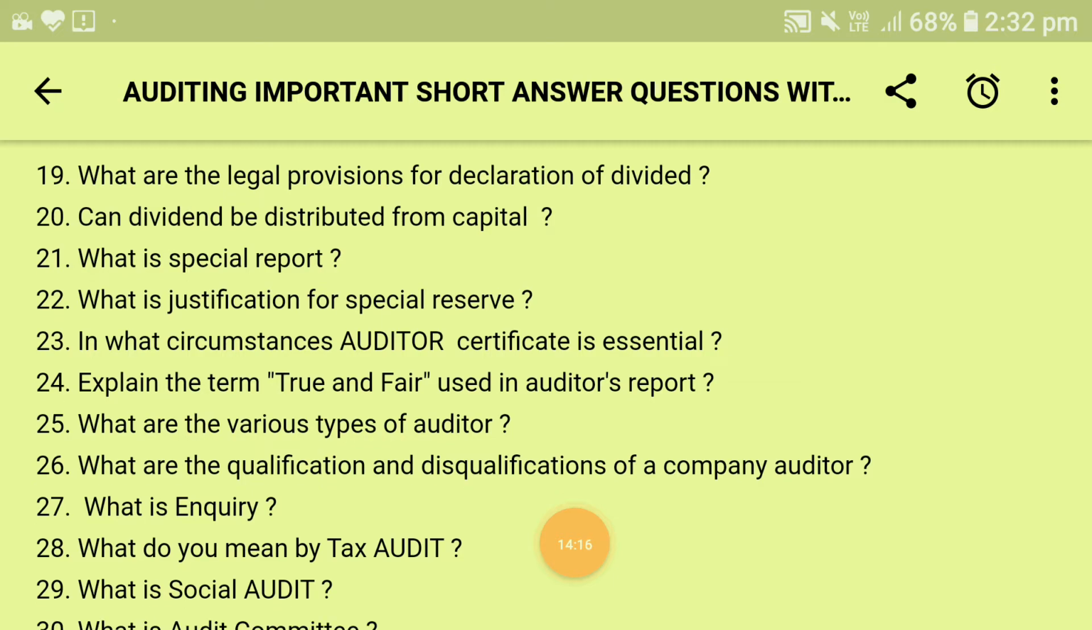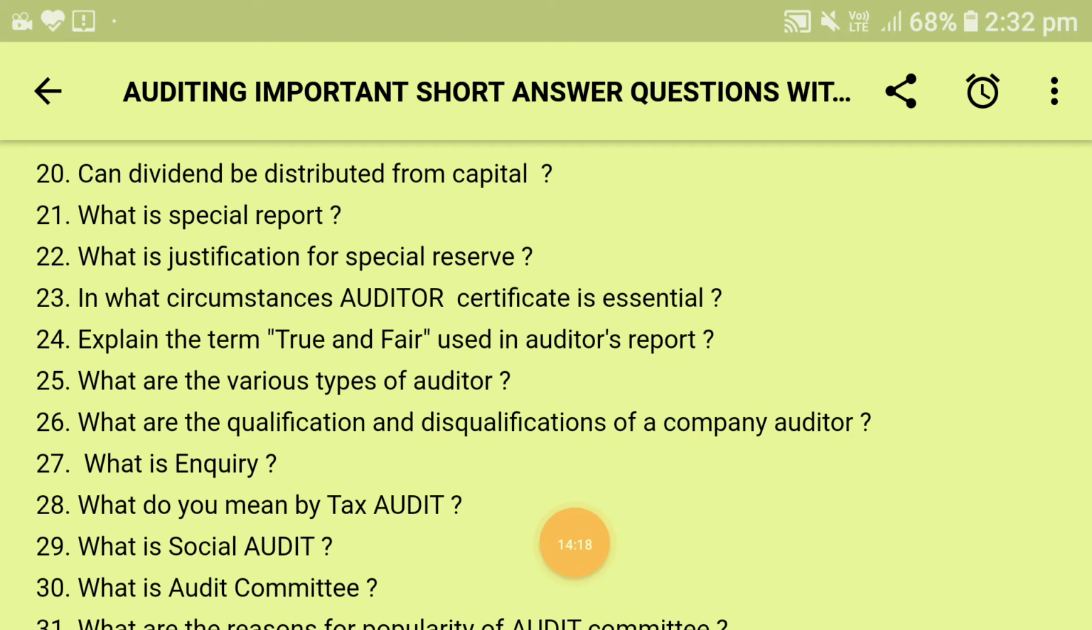Next comes, what are the qualifications and disqualifications of the company's auditor? If we talk about qualifications of an auditor, then there are three qualifications I am going to speak upon as far as the short answer question is concerned. First is an individual who is a CA under the CA Act 1949. Second, a firm of chartered accountants. And third, an LLP firm whose partners are chartered accountants and authorized to act and sign on behalf of the firm.